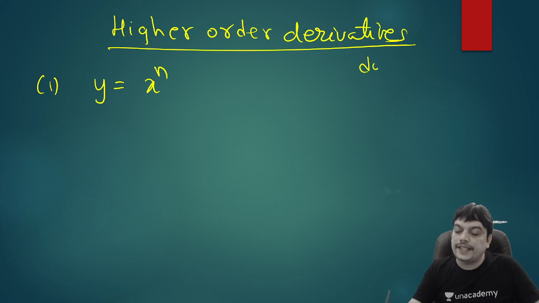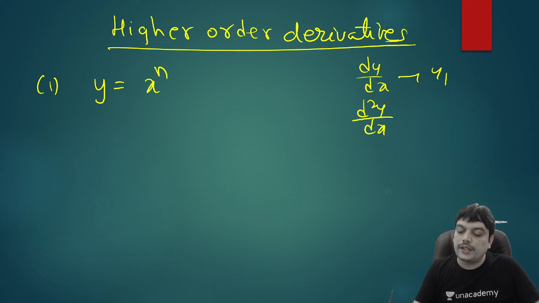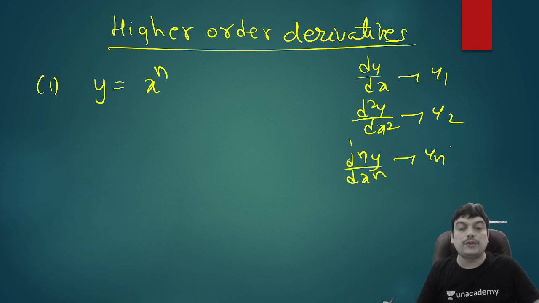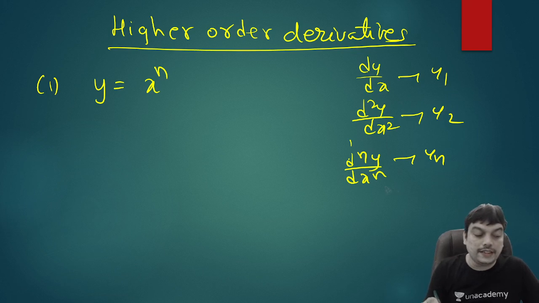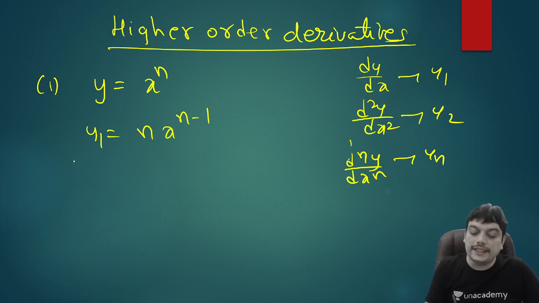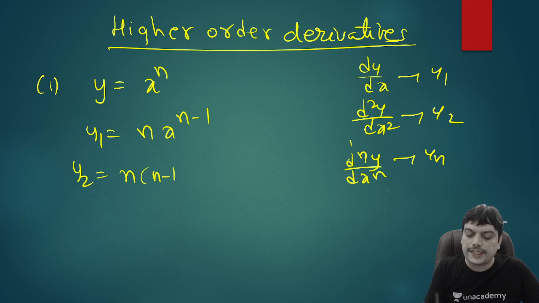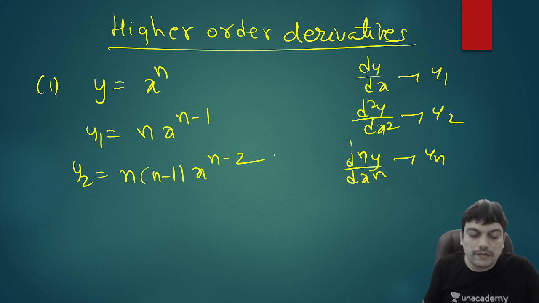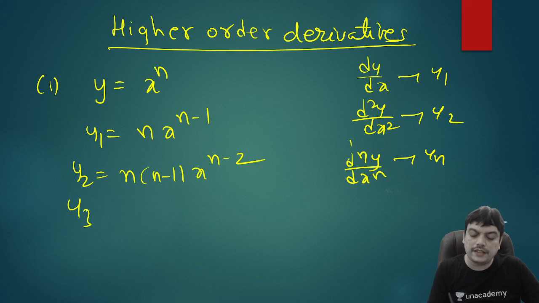So usually dy by dx we can denote with the notation y1 in short form. D square y by dx square you can denote with y2 and so on. Like that nth derivative in general d power n by dx power n you can denote with yn. That is the notation you can use for derivative as a short form. So when I write the first derivative y1, the derivative is nx power n minus 1. When I write second derivative y2, n is a constant, x power n minus 1, apply the same derivative formula, n minus 1 x power n minus 2. One more we'll write to generalize it. So if it is y3, this n into n minus 1 will remain the same. X power n minus 2 again will have a derivative n minus 2 x power n minus 3.